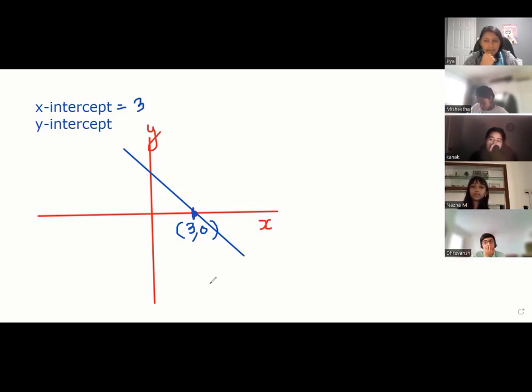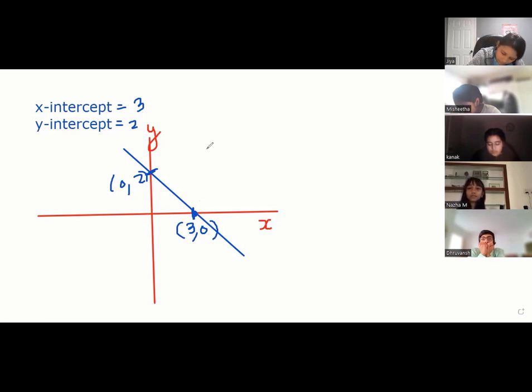So what is x-intercept, Naja? The point where it crosses the x-axis. What is y-intercept? Suppose this is the y-intercept. Suppose this point is 0, 2, right? So y is 2, x is 0. Y-intercept is 2. Y-intercept is that point on the y-axis where it cuts the y-axis. X-intercept is that point on the x-axis where it cuts the x-axis. Why is that 0, 2? Because x is 0 at this point, right? That's it. For example, if I change it, I want everyone to tell me.